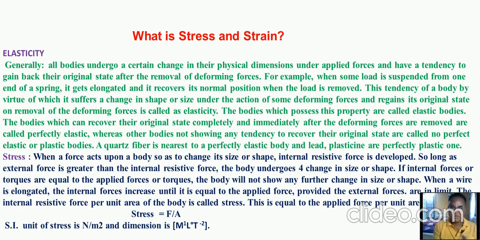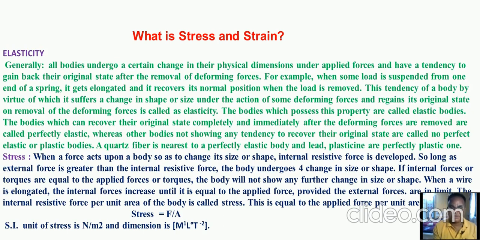That means we have two types of bodies. Some bodies regain their original shape and size after the removal of deforming force, for example, a sponge or a rubber band like this. But when we consider a plastic bucket and apply a deforming force, then that body does not regain its original shape and size after the removal of the deforming force.